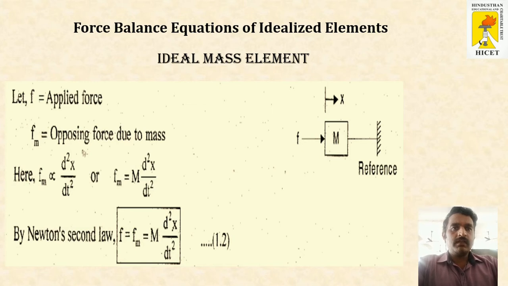Force balance equations of idealized elements. First one is the mass element. In the mass element, the acceleration concept comes into action. That is, the force exhibited by the mass will be proportional to the acceleration. Here x is the displacement, so double time differentiation of displacement is your acceleration. So Fm is proportional to d square x by dt square, and the proportionality can be removed by adding the proportionality constant. So the final equation for the mass is Fm is equal to m into d square x by dt square.